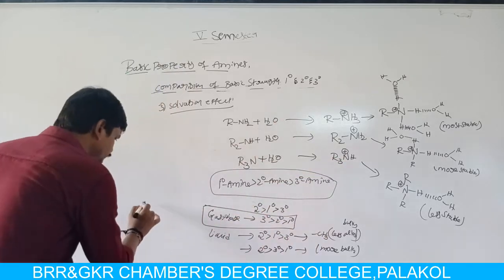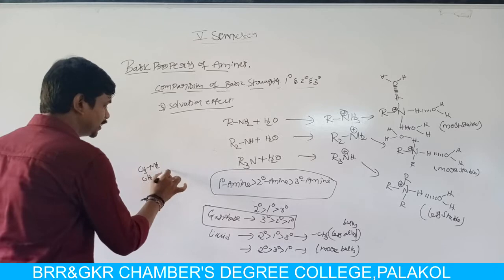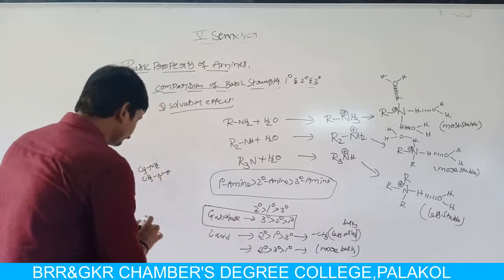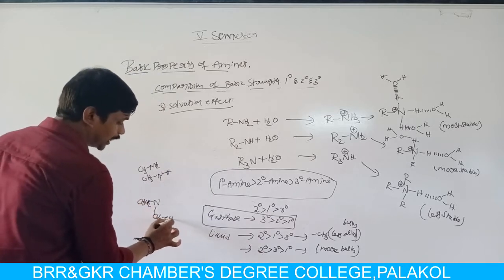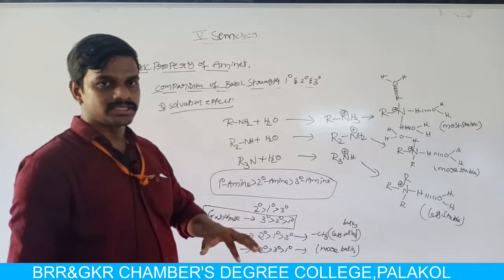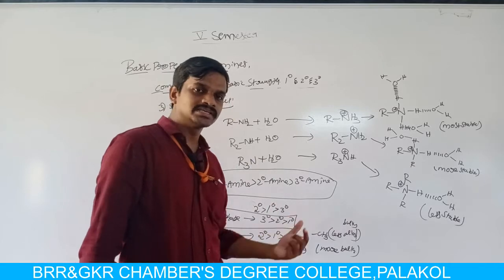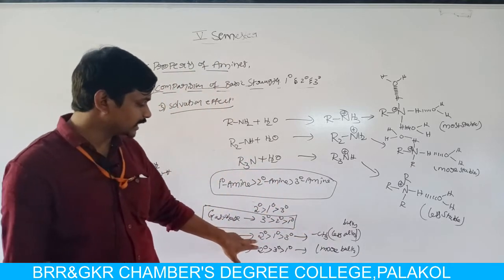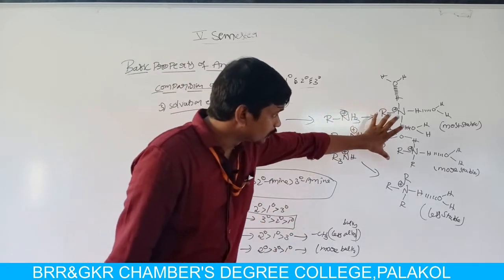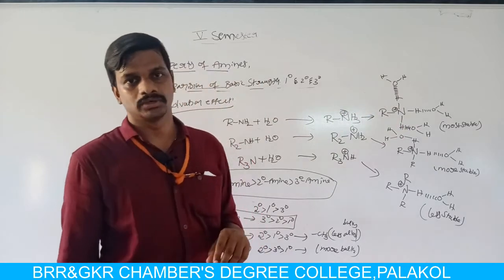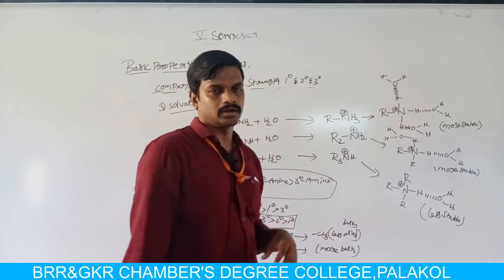That means methylamine, dimethylamine and trimethylamine. But if nitrogen is attached to ethyl group, that means ethylamine and diethylamine or triethylamine, in such cases the basic strength is secondary greater than tertiary greater than primary. But in case of nitrogen attached to methyl groups the basic strength is secondary greater than primary greater than tertiary. This is explained on the basis of the stability of the formed ammonium salts.